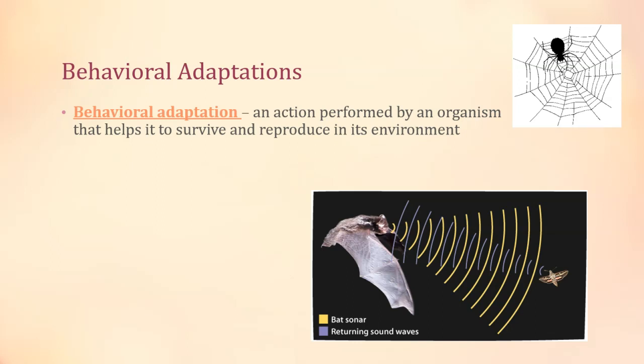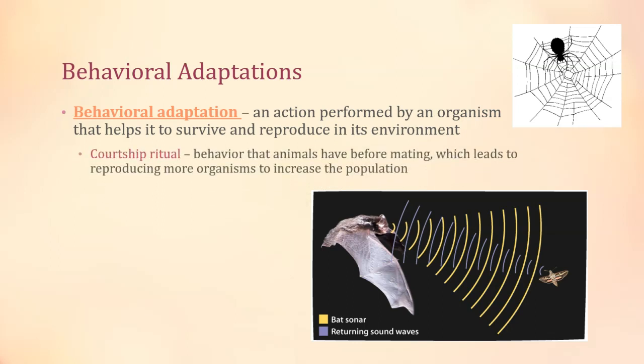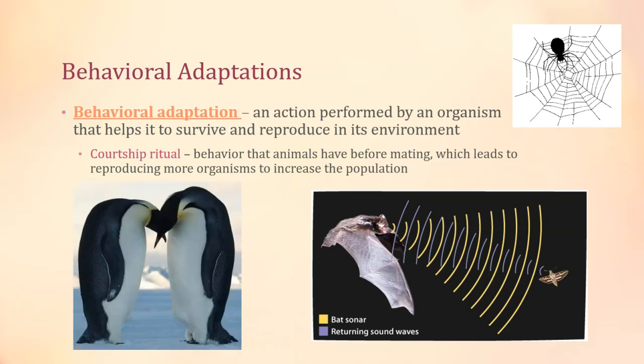Some organisms also engage in courtship rituals, which are behaviors that males and females of some species engage in before mating. This leads to mating, which produces offspring to carry on the species. One example is the penguin. Male penguins will look for the prettiest pebble they can find and present it to a female. If the female likes the pebble, they will become partners and mate. Many species of penguins mate for life, only with each other until they die.